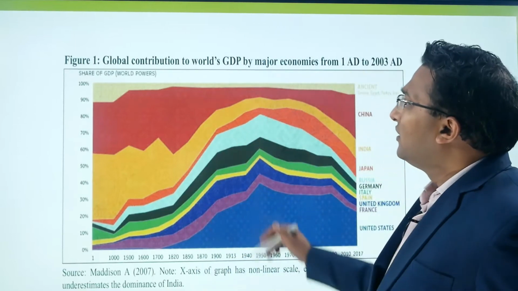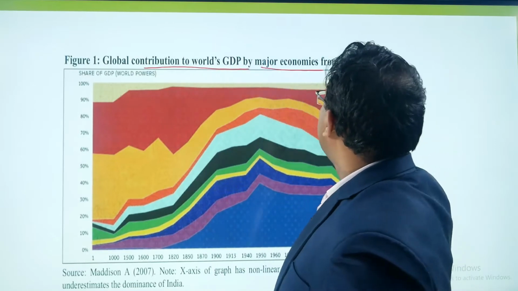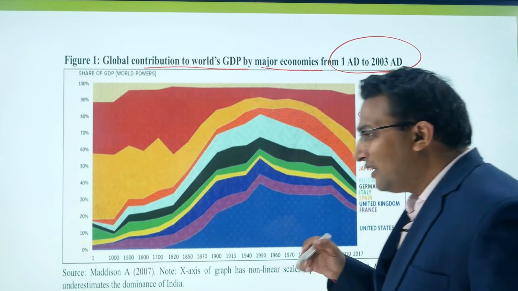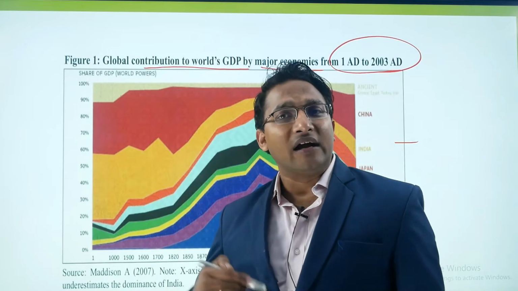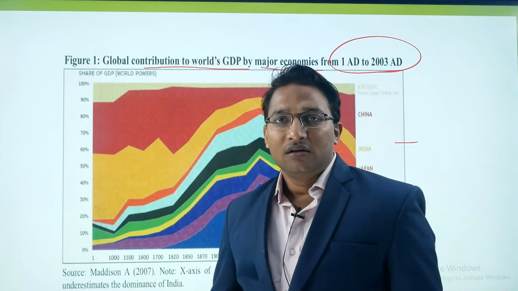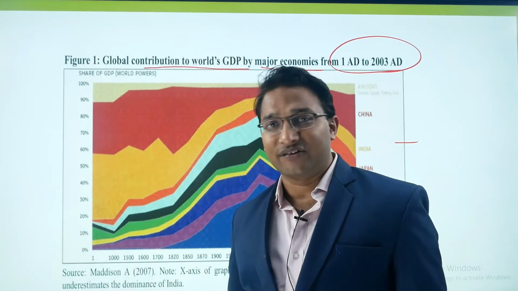So we can see what is the contribution to world's GDP by major economies from 1st AD to 2003 AD. So in the last 2000 years, what has been the contribution of India, USA, China? If you know that, then you can use this fact at different places.